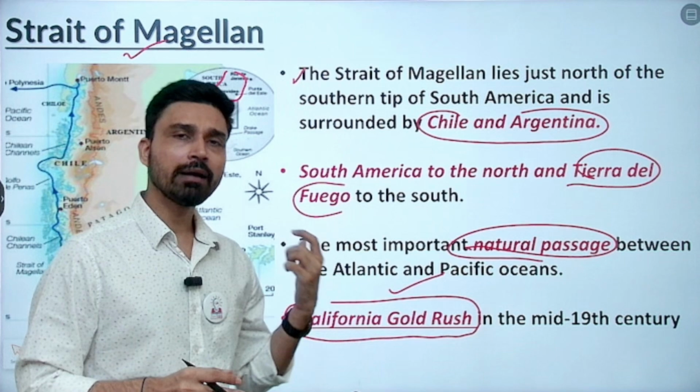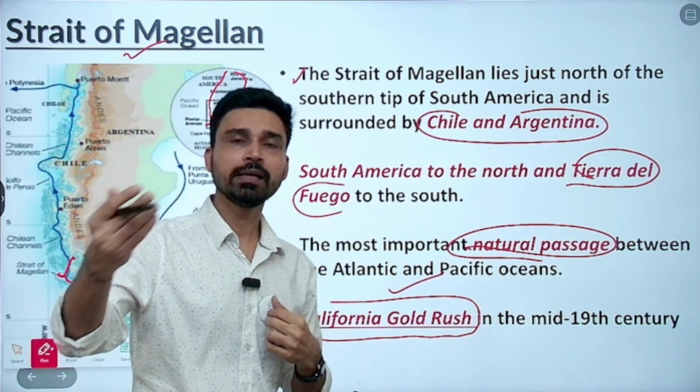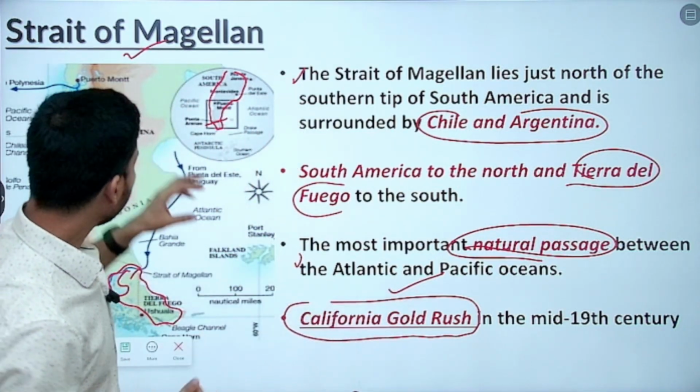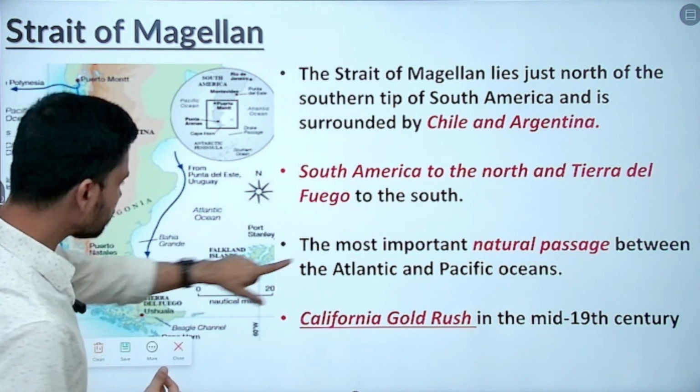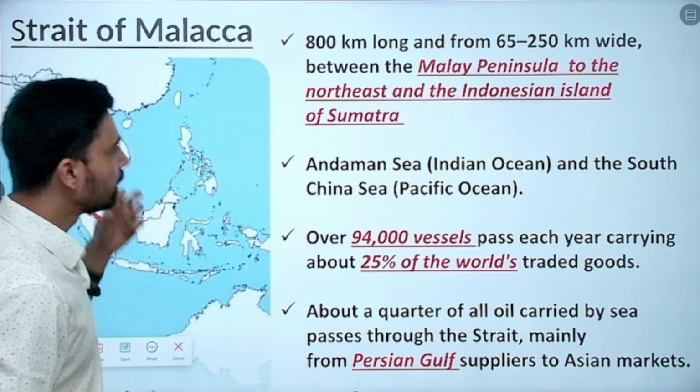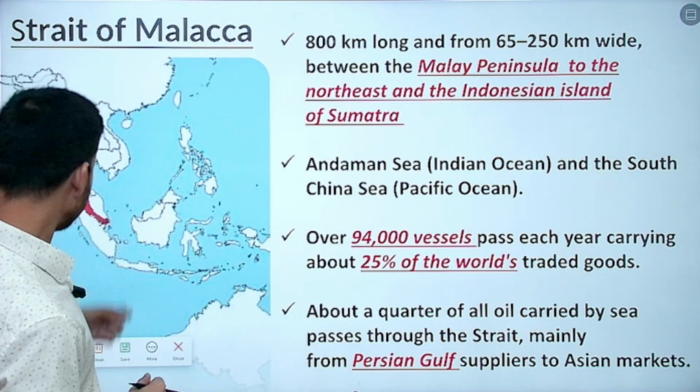So a lot of people were traveling from the eastern coast to the western coast, especially the colonial powers also, Spanish colonialists and British colonialists, who were interested in the western coast of the US. So at that time the Strait of Magellan was used as a major transportation route. That's the Strait of Magellan.